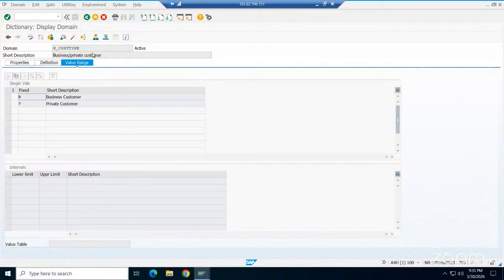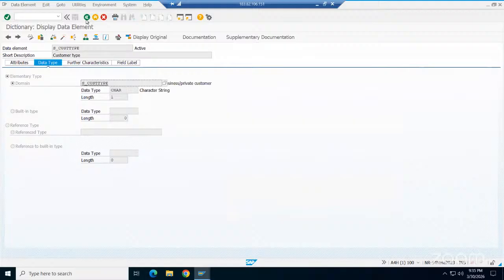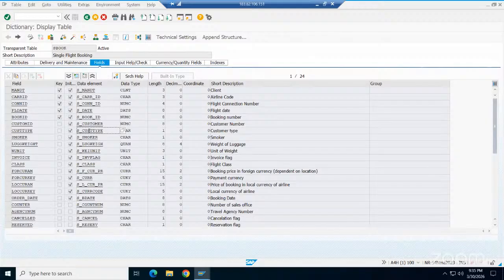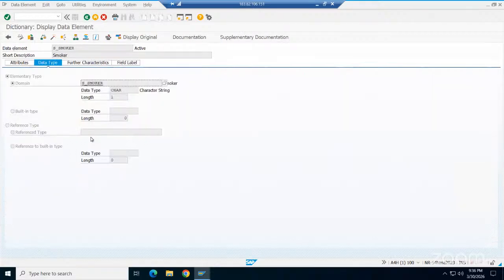In those cases, we go for the domain, where you can insert fixed values. That is one case. Now one more here, the smoker field. Do you see it here? Double click the smoker field. Go to the domain here.